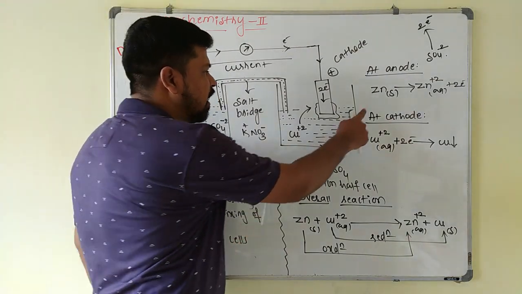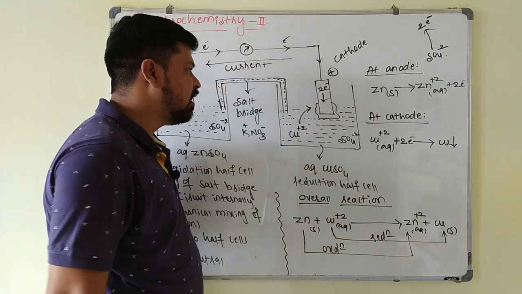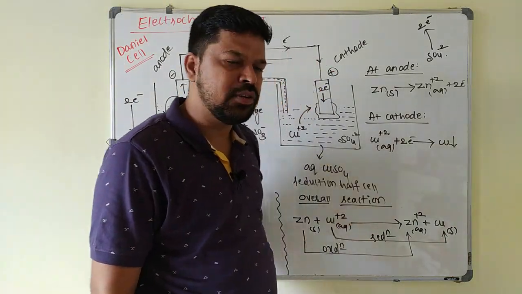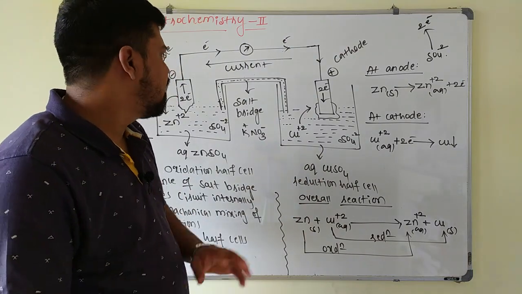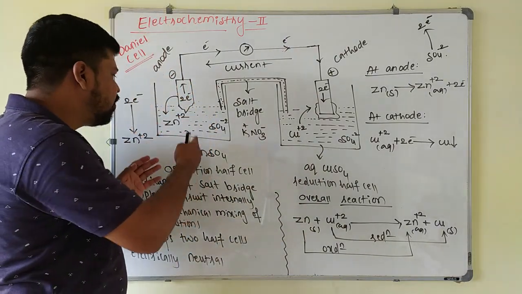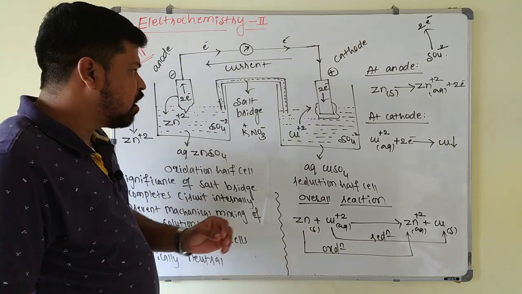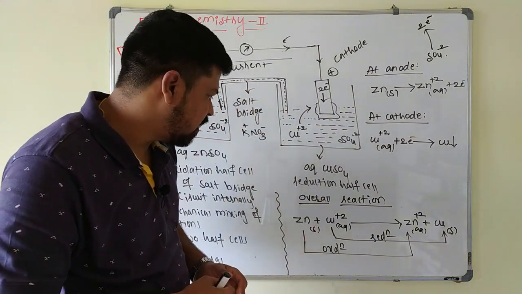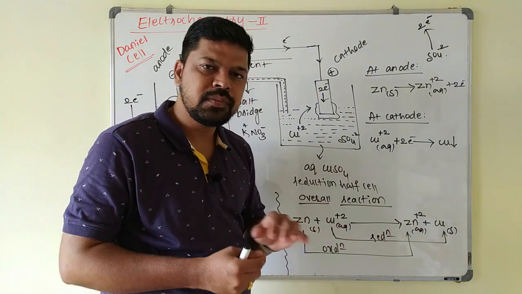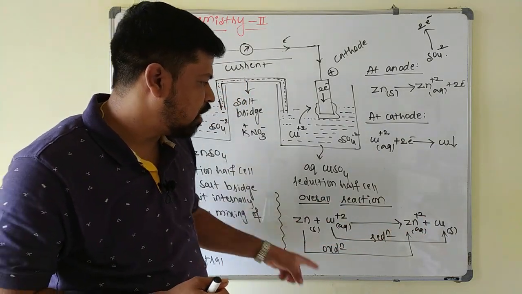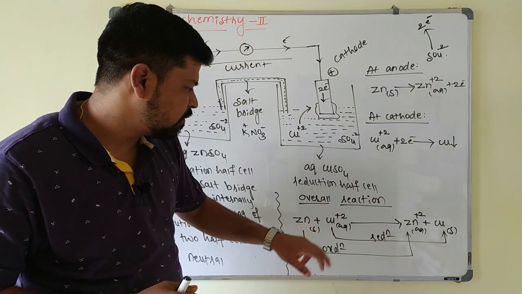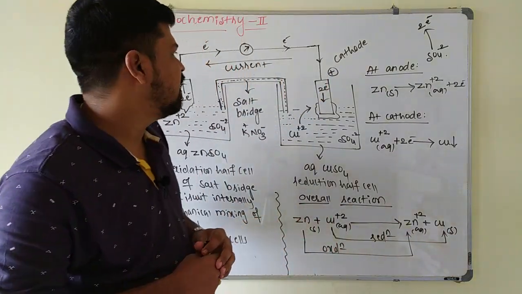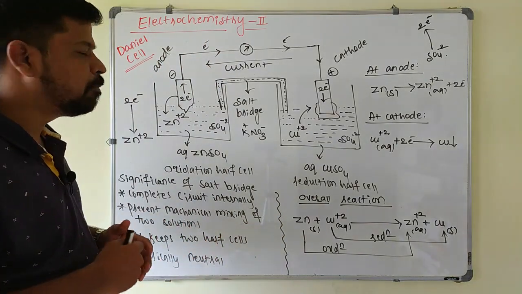Now at the cathode, reduction is taking place. Copper undergoes reduction, capturing 2 electrons, so copper will be deposited. So the overall reaction: zinc undergoes oxidation and continuously dissolves, and copper undergoes reduction and is continuously deposited. Zinc is converted into Zn+2 by oxidation, and copper+2 is reduced to copper. This is about the Daniell cell.